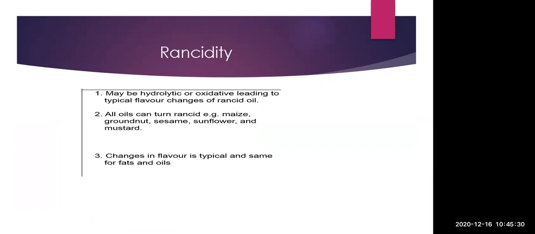All oils can turn rancid. For example, maize oil, groundnut oil, sesame oil, sunflower oil, and mustard oil can all turn rancid. The changes in flavor are typical and the same for all the fats and oils.